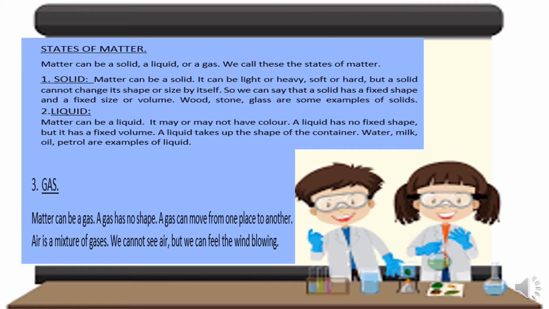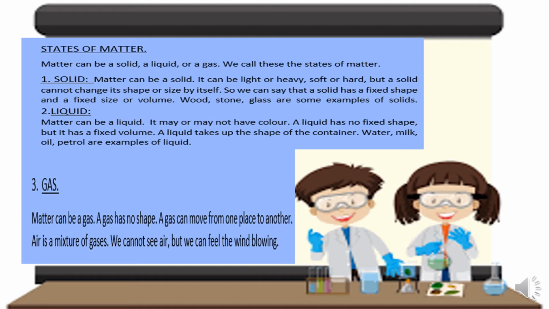Another quality of a liquid is that it has no fixed shape, but it has a fixed volume, and it occupies the shape of the container. A liquid takes up the shape of the container. Water, milk, oil, petrol are examples of liquid.